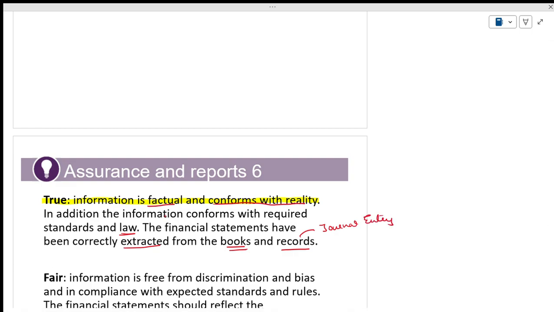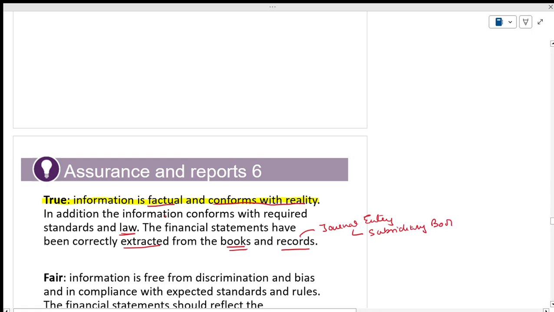Is it right? See, if you want to be an auditor, you have to be good in journal entries. Perfect, specialized. SBR, only journal entries. You will be surprised that at that level we are using journal entries. Without journal entries we cannot do anything. Journal entries will be there. After that you will have subsidiary books.